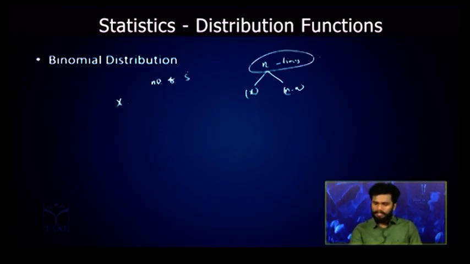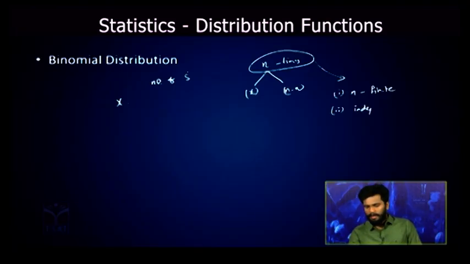When you are repeating this Bernoulli trial n times, you have to remember some points here. Our n must be a finite value, and each and every trial you are doing must be independent. Suppose you are doing it the first time and also repeating the second time, those events must be independent of each other.